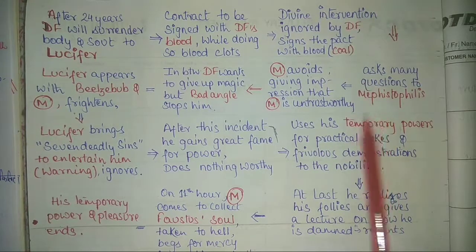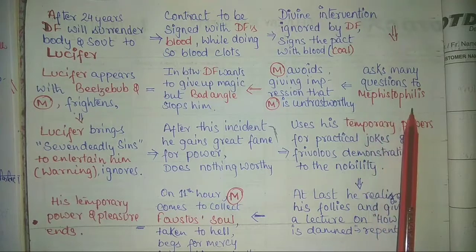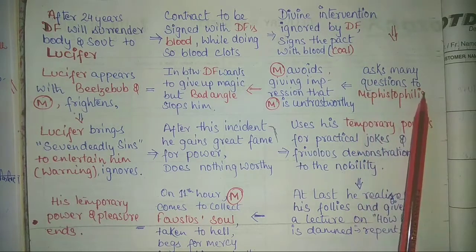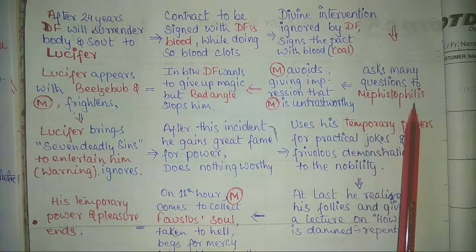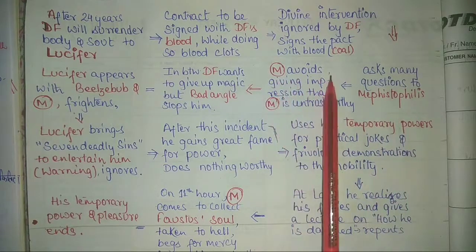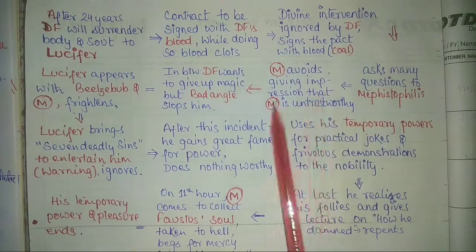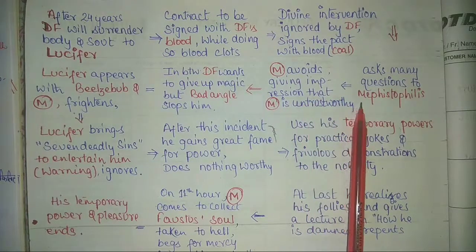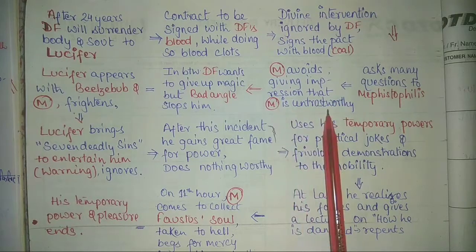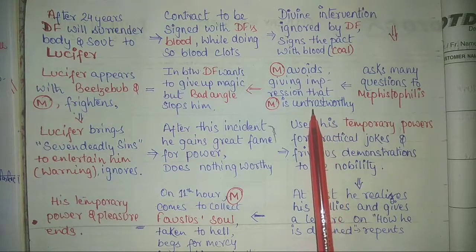Now, Dr. Faustus and Mephistopheles are enjoying each other's company. Dr. Faustus asks many questions related to so many things, and Mephistopheles is not willing to answer him. He avoids giving importance to all the questions. Therefore, Dr. Faustus finds Mephistopheles untrustworthy. And there was another incident because of which we can say Mephistopheles was untrustworthy.